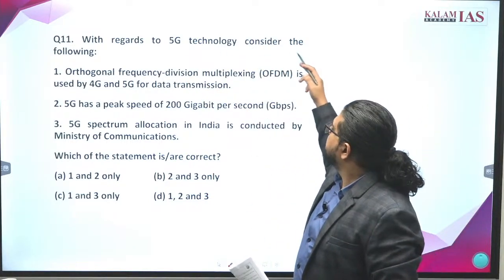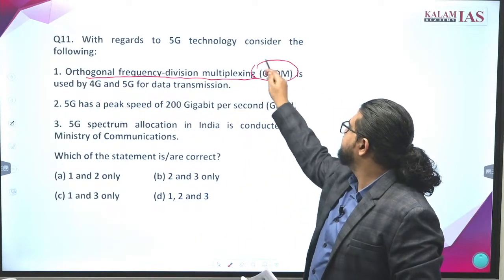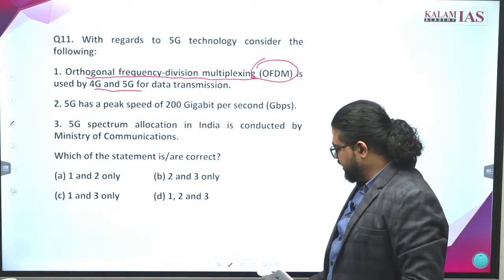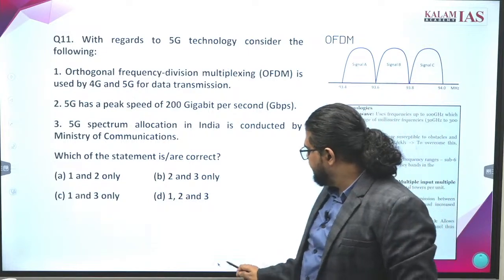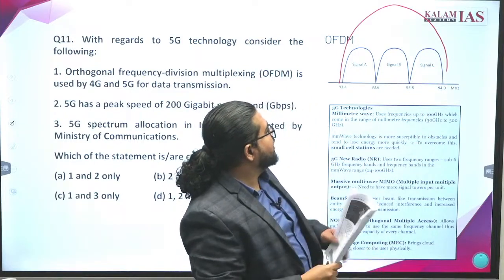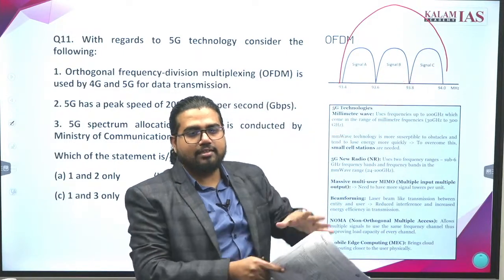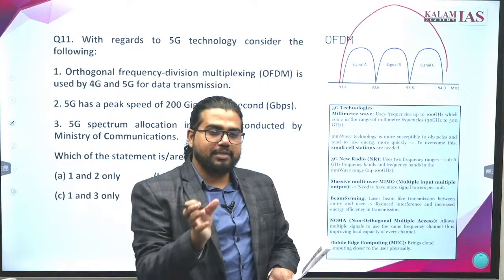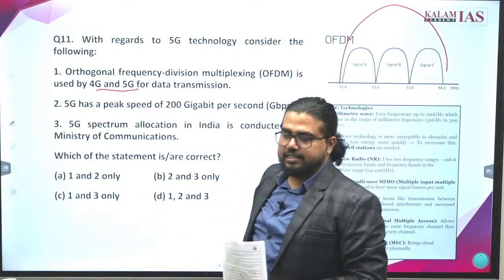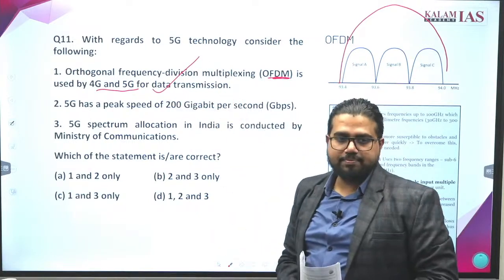With regard to 5G technology, consider the following. Orthogonal frequency division multiplexing, OFDM, is used by 4G and 5G for data transmission. What is OFDM? So much detailing is not required. Instead of sending one single signal, it will divide the frequency range into small gaps and send multiple signals in this, so that the capacity of signals you can transmit in a specific frequency increases considerably. So this has been used in 4G as well as 5G. We're not going into technical details of this. This statement is absolutely correct.